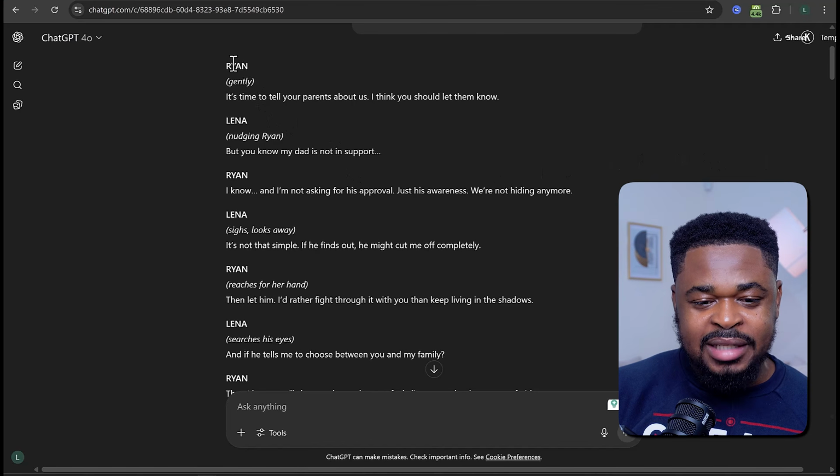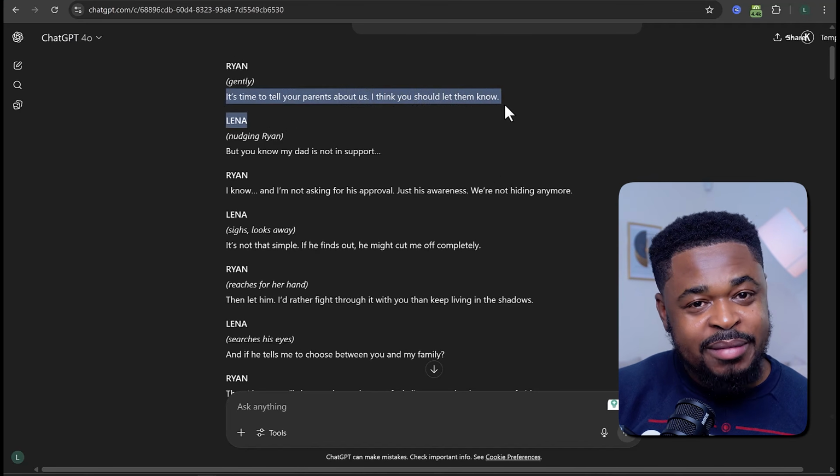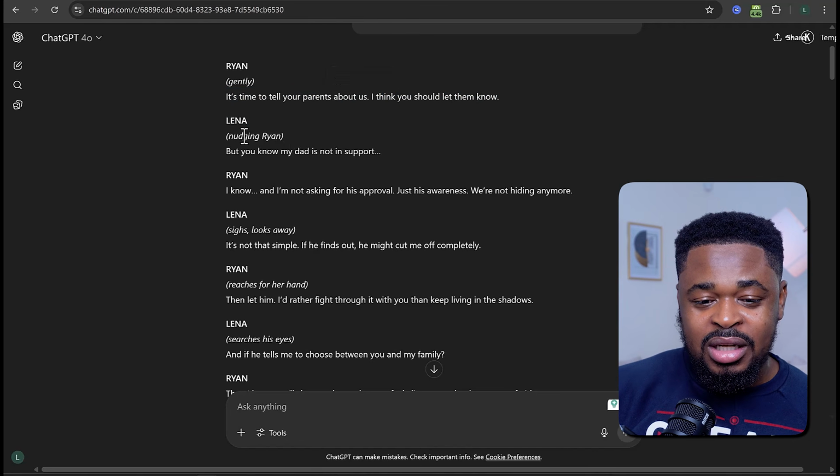So how will you create your story with Runway? Now you have your script. You're going to work hand in hand with your script. So you're going to go to your script. Remember, you have 4 characters based on the images you generated. You're going to take those images, bring them here, and then you're going to act out what you want those images to do or those characters to do or say. So for example, if you go to our script, you can see here that it starts with Ryan saying, "It's time to tell your parents about us. I think you should let them know." So what you're going to do is you have the image of Ryan.